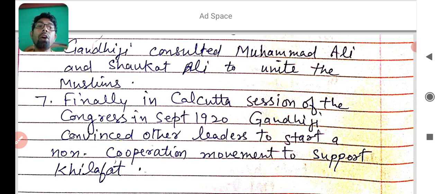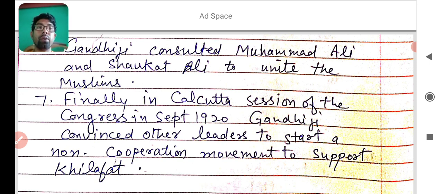In the Calcutta session of Congress in September 1920, Gandhiji convinced other leaders to start a non-cooperation movement to support Khilafat. You also learned the major point that Gandhiji started the non-cooperation movement to support Khilafat and also for Swaraj, to get independence. I hope you learned the first major point of today: what was the issue of Khilafat and what were the main steps in the Khilafat movement.